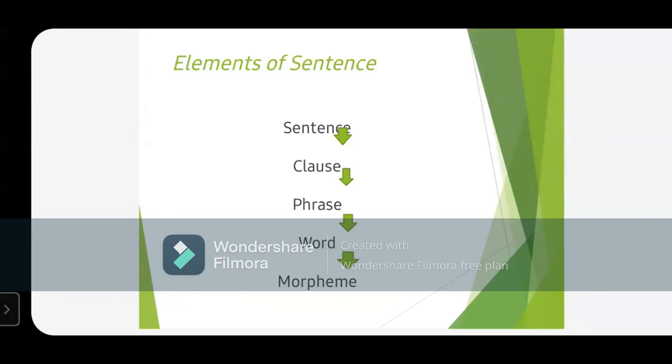स्टूडेंट्स, सबसे नीचे अगर हम देखें तो यहाँ क्या है? मॉर्फीम. And I hope you are aware of what are morphemes. मॉर्फीम्स क्या होते हैं? Morphemes are the smallest significant unit of a grammar, of a sentence. Sentence जो है उसका सबसे छोटी मीनिंगफुल इकाई जो होती है वो morpheme कहलाती है. Fine. Later these morphemes they form word, फिर word से phrase बनेगा, phrase से clause बनेगा, and then clause will turn into a meaningful sentence.